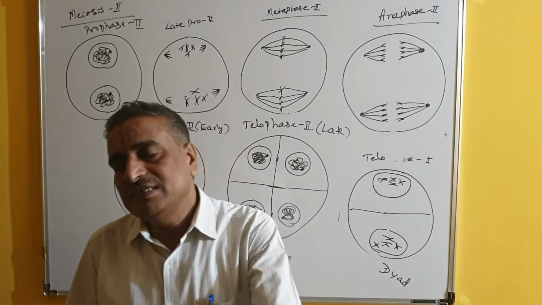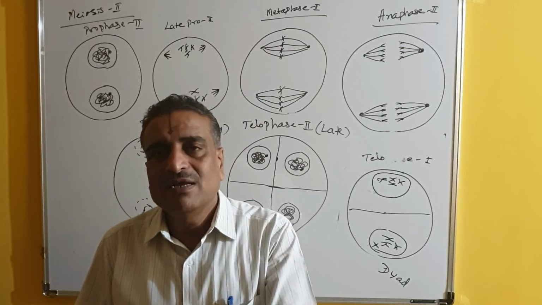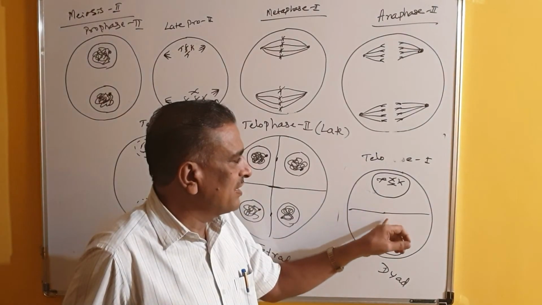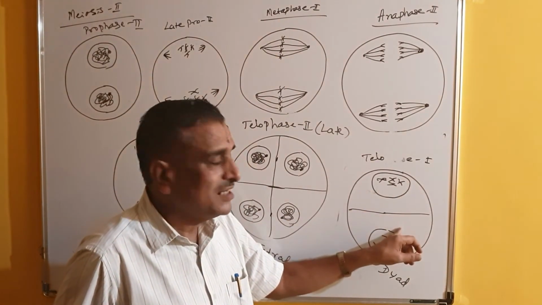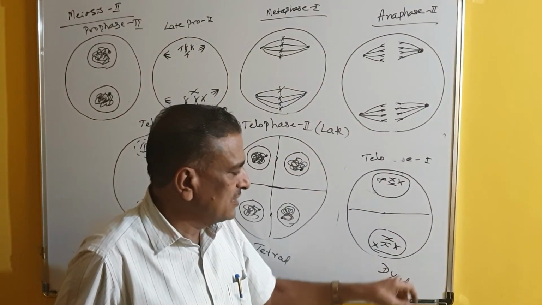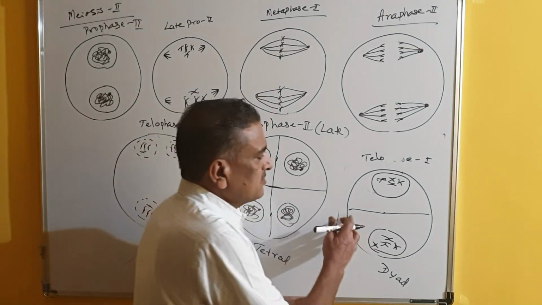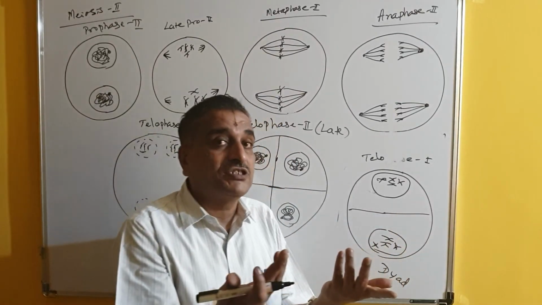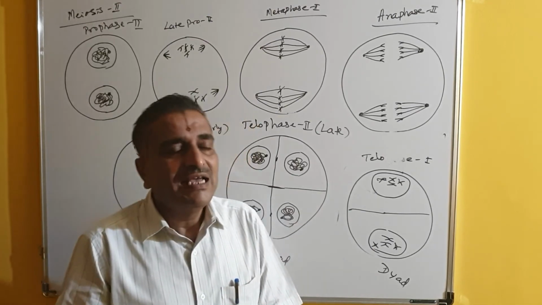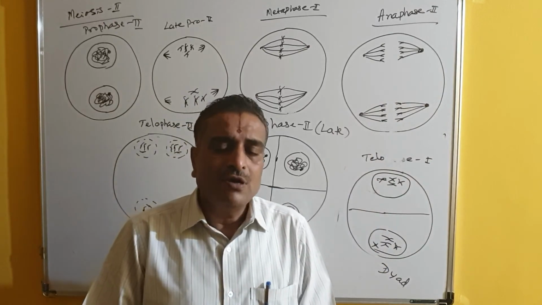And afterwards, there is metaphase 1, anaphase 1, telophase 1, and after telophase 1 there may be cytokinesis, and because of cytokinesis two daughter cells are produced, and because of these two cells it is called a dyad. There may be cytokinesis or there may not be cytokinesis after telophase 1. If cytokinesis takes place, it is called a dyad. If cytokinesis does not take place, then it will directly enter into meiosis 2.